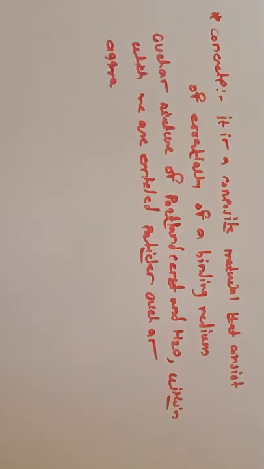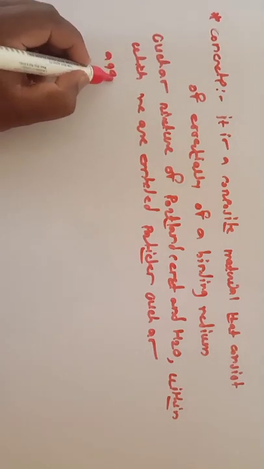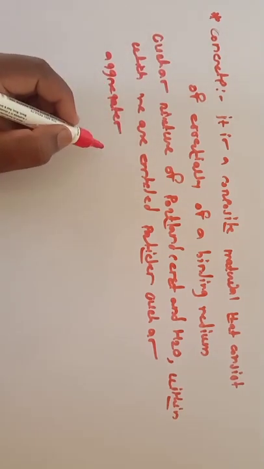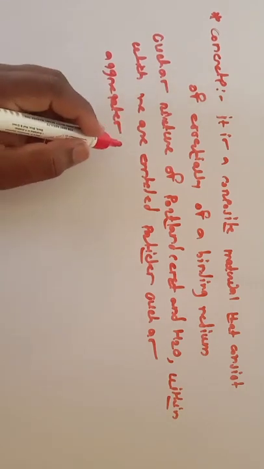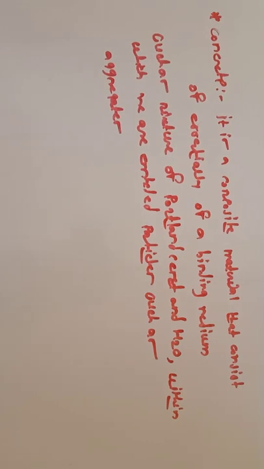So what is concrete? It is a composite material that consists essentially of a binding medium, such as a mixture of Portland cement and water, within which are embedded particles such as aggregates.